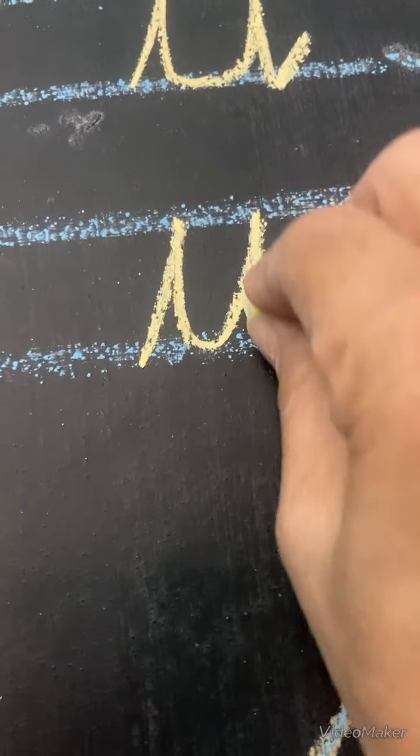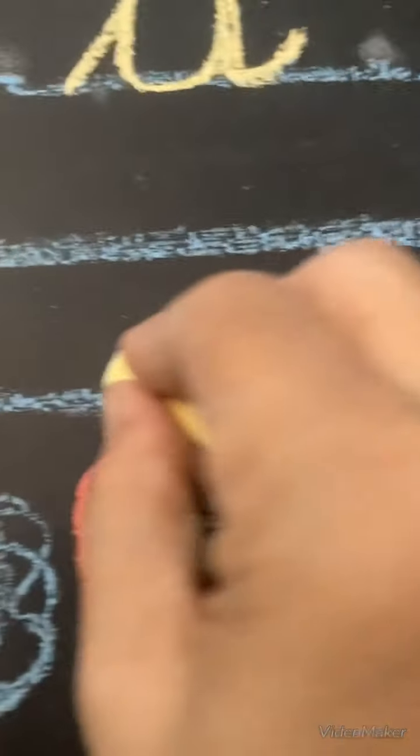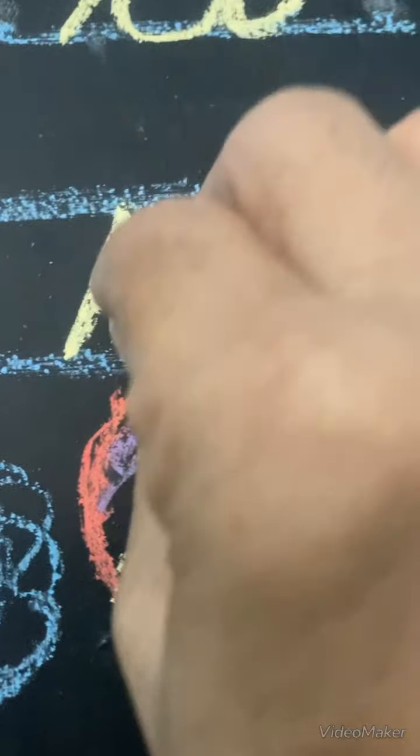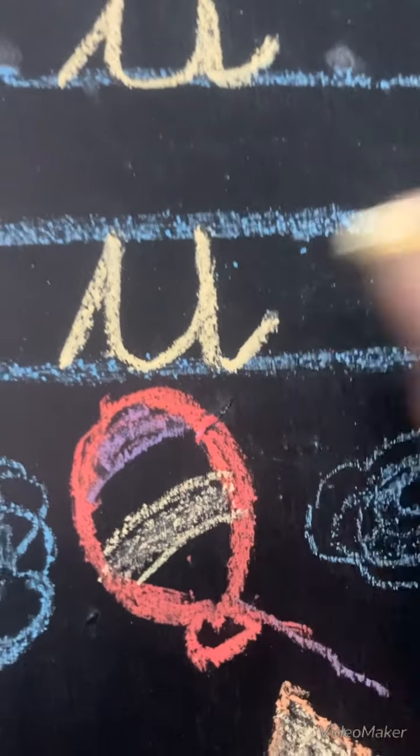Slanting, standing, standing down. Make a curve, go upwards, come down and a flick. Slanting, standing, make a curve, standing upwards, standing down and a flick.